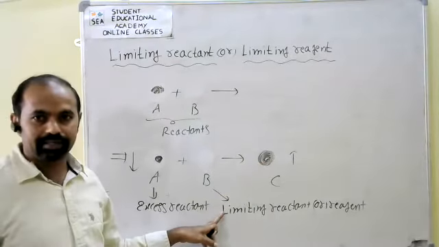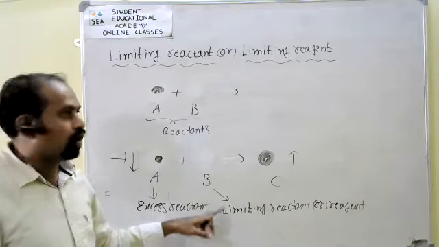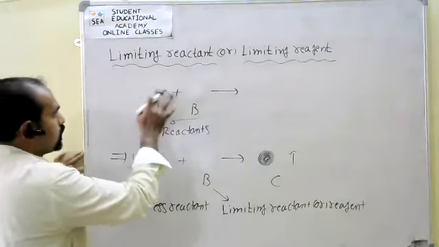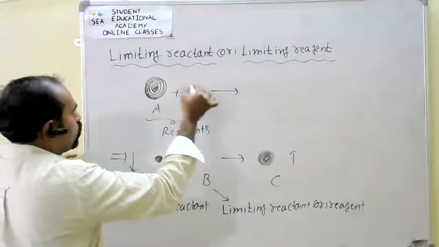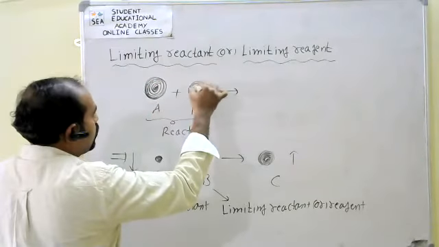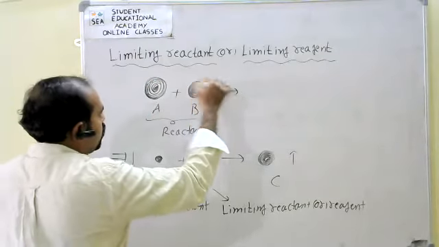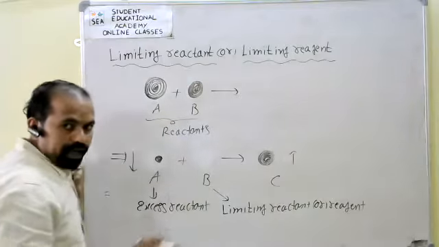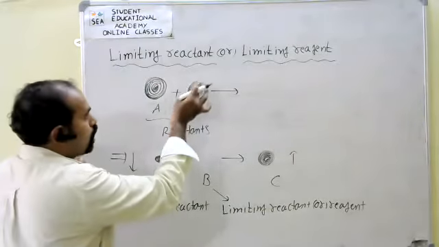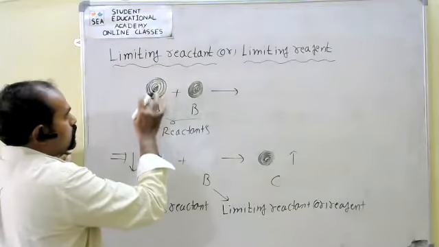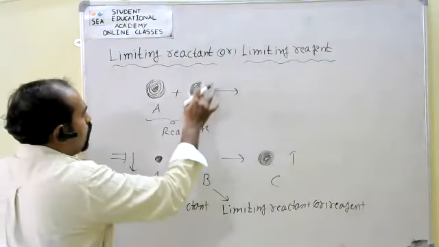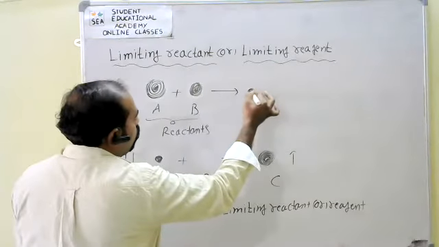Why? Because I will give a simple logic. See, this is the amount of reactant A and this is the amount of reactant B. Initially there is no product. When the reaction starts, A and B combine, and slowly both are converted into product.